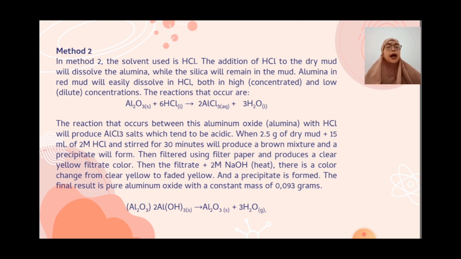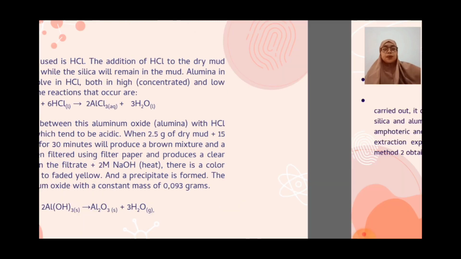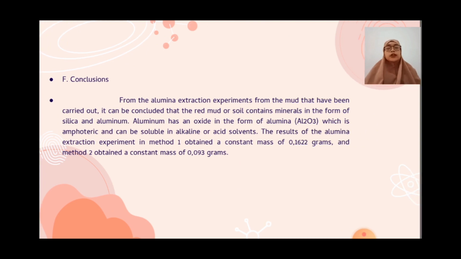Conclusion. From the alumina extraction experiment from the red mud that has been carried out, it can be concluded that the red mud or soil contains minerals in the form of silica and aluminum. Aluminum has an oxide in the form of alumina, Al2O3.